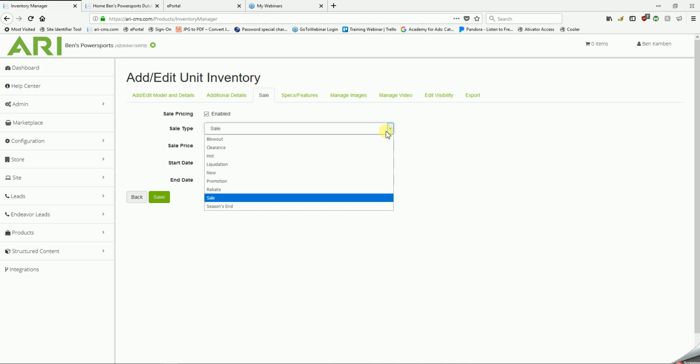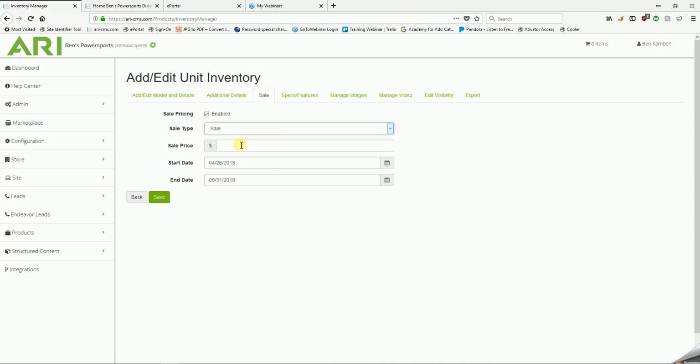So essentially you're picking your bright red banner: blowout, clearance, hot, liquidation, promotion, or other things. We'll stick with a simple sale for now. Sales price, we'll type in, I have no idea, $26,000.